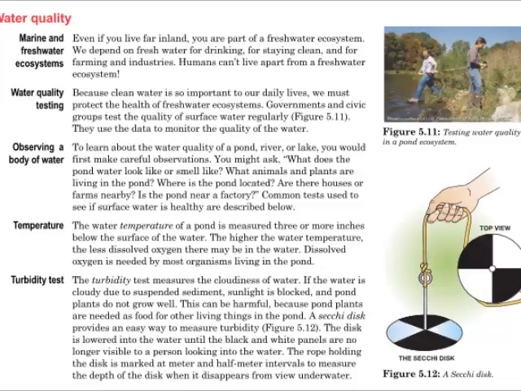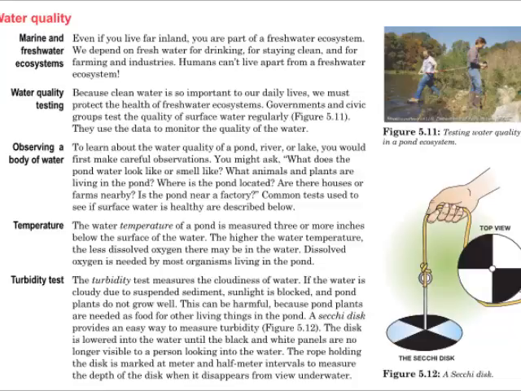The water temperature of a pond is measured 3 or 4 inches below the surface of the water. The higher the water temperature, the less dissolved oxygen there may be in the water. Dissolved oxygen is needed by most organisms living in the pond. The turbidity test measures the cloudiness of the water. If the water is cloudy due to suspended sediment, sunlight is blocked and pond plants do not grow well. This can be harmful because pond plants are needed as food for other living things in the pond.